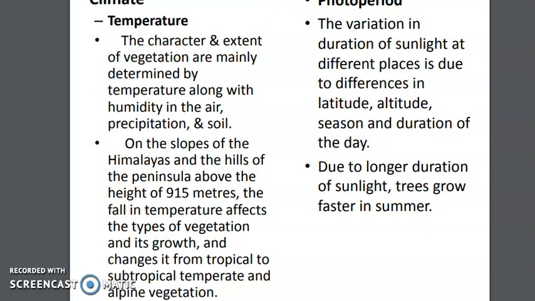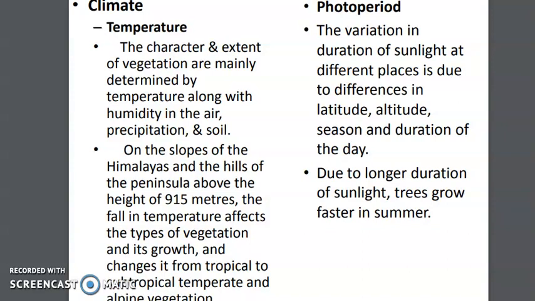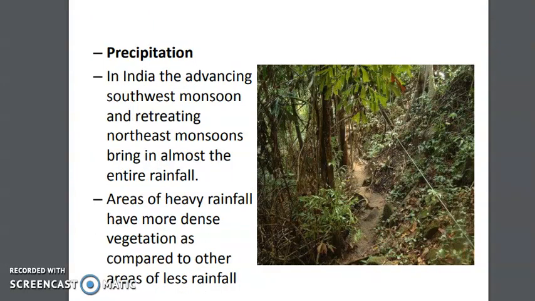What is this photoperiod? The meaning of the photoperiod is the variation in the duration of sunlight, like how much time you are getting sunlight. That depends on the altitude of the place, latitude of the place, and duration of the day in that particular place. Because the sun rays are very important for the plants. So according to the photoperiod, or the duration of sunlight, trees grow faster in places where the temperature is high. Like in summer days, the trees grow faster. So these are all factors that actually affect the variation of the plants. Precipitation.